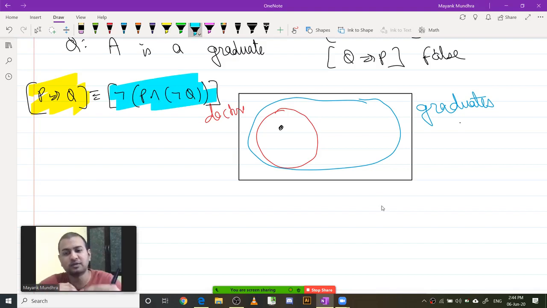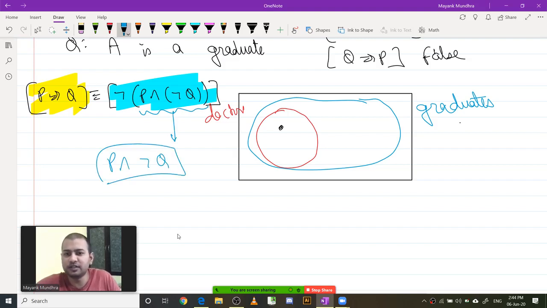Looking at this, we should be able to understand what this statement is implying to us. So negation of P and not of Q. Okay. So what this means is, looking at the inside part, this is P and not of Q. It means that in the example that I studied, somebody is a doctor but not a graduate.